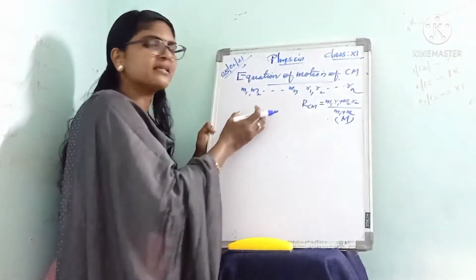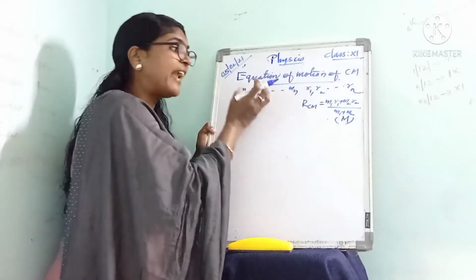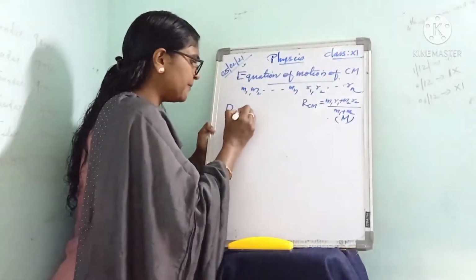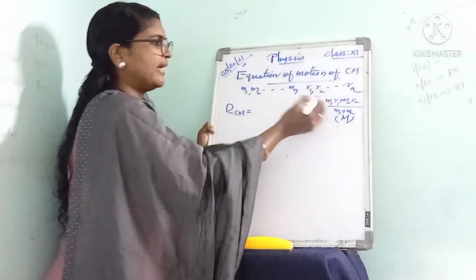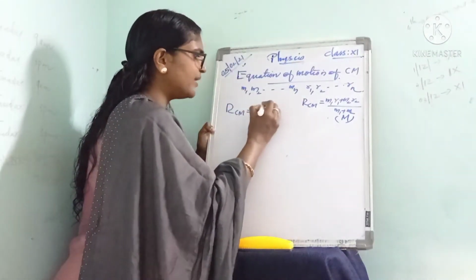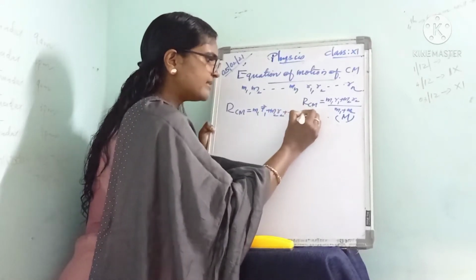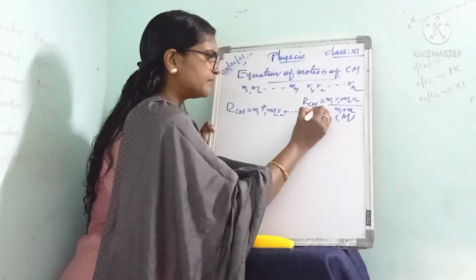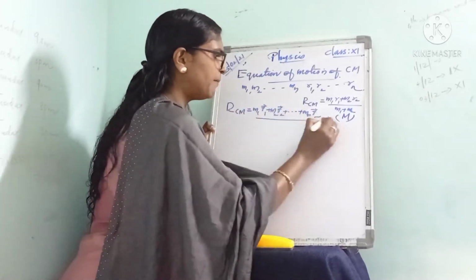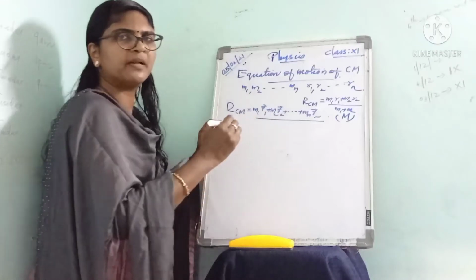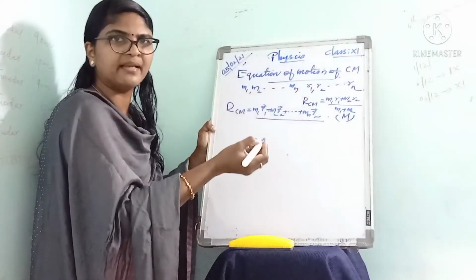Similarly, how can we represent the center of mass for the system of n particles? It is written as RCM is equal to M1 R1 plus M2 R2 plus etc. plus Mn Rn, divided by M1 plus M2 plus etc. up to Mn.